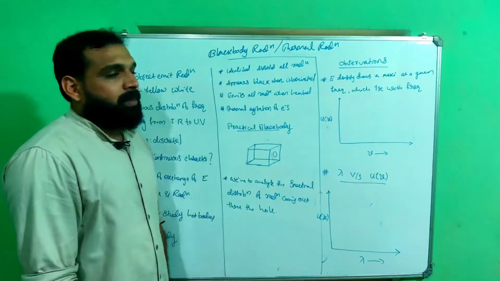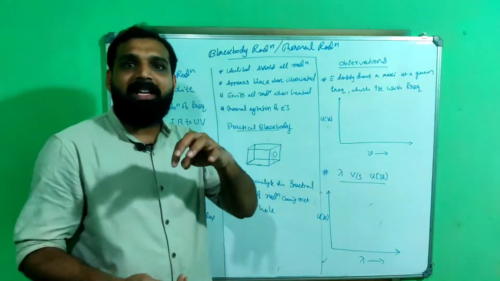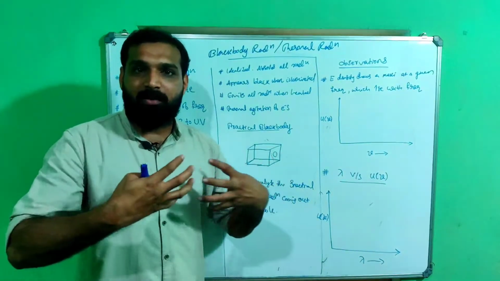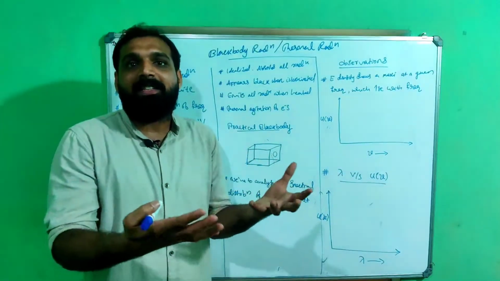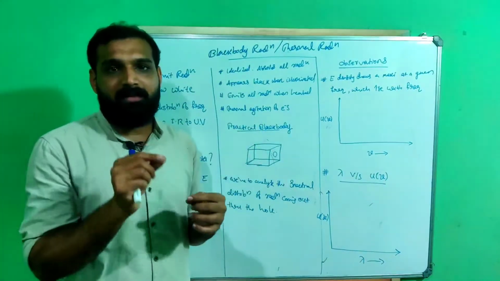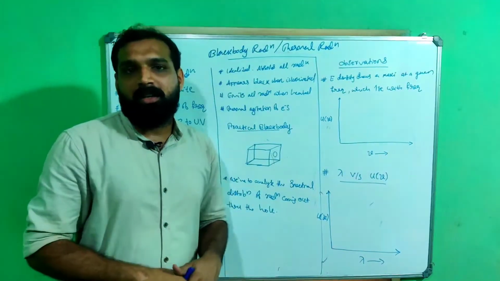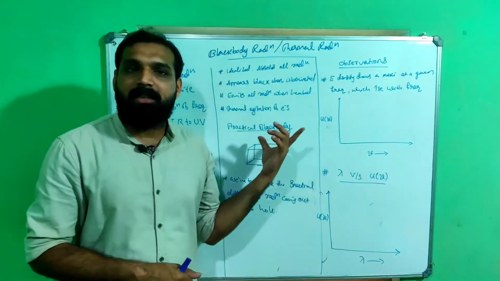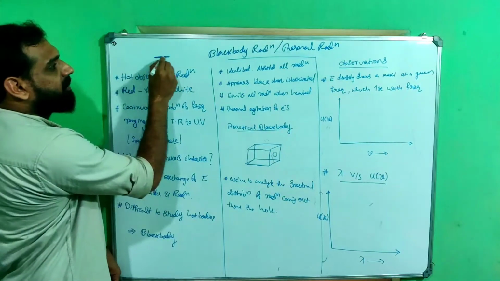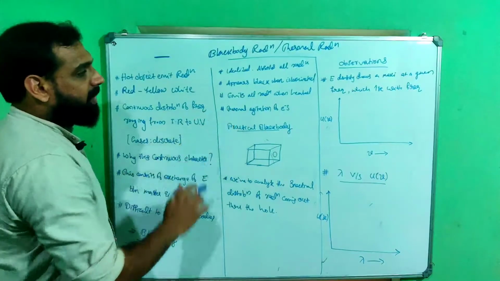So what causes this emission of radiation? When we heat an object, we are giving it thermal energy, heat energy. This causes the electrons to attain heat energy, and when they obtain heat energy, they will be agitating. That is thermal agitation, or they will be vibrating. These vibrations cause the production of electromagnetic radiation. You must have studied that in electromagnetic theory. Simply, when an electron is continuously oscillating, it will cause the production of electromagnetic radiation. That is the physics underlying here.